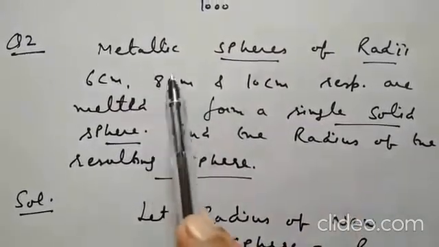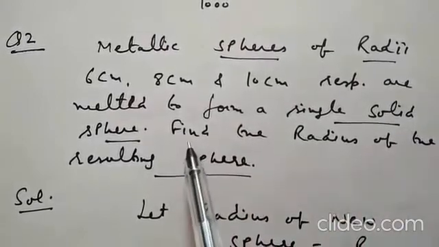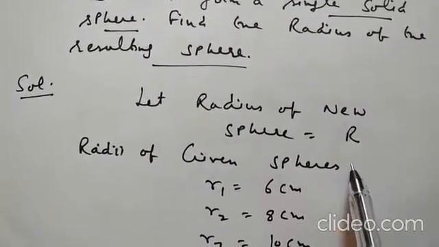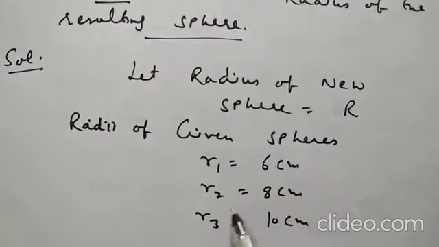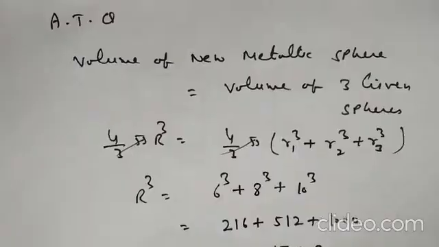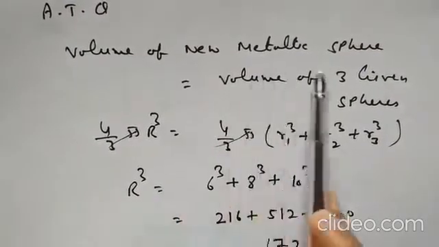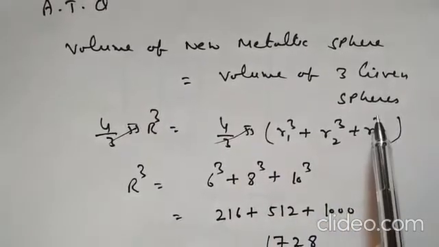It means volume of 3 spheres will be equal to volume of new sphere. So let radius of new sphere is capital R. Radius of given spheres R1 6 centimeter, R2 8 centimeter and R3 10 centimeter.